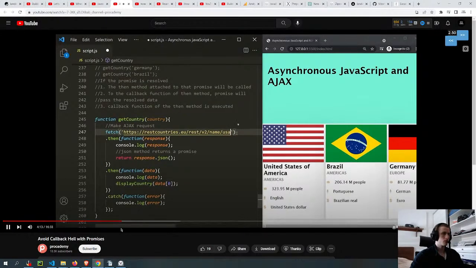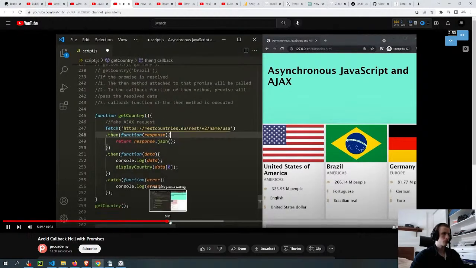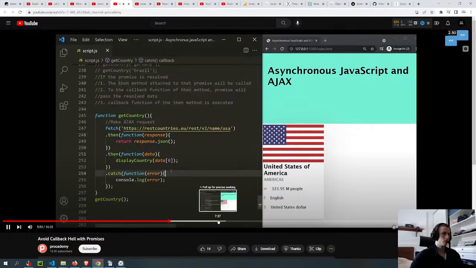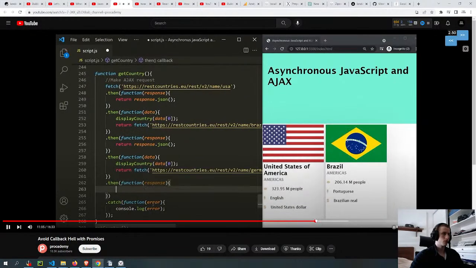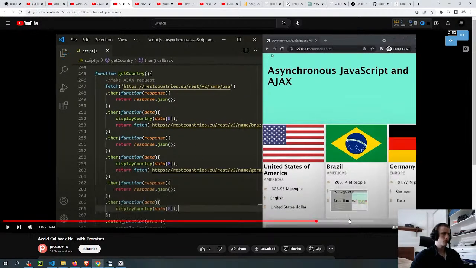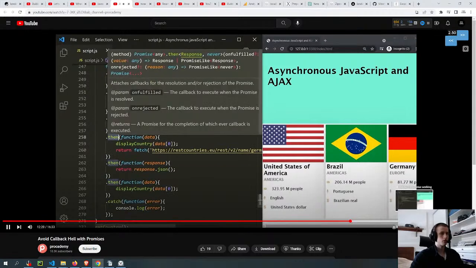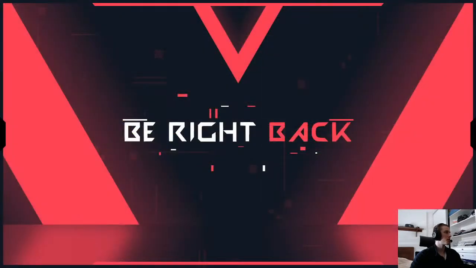Because first, the promise returned by this Fetch API has then methods, right? Now, once we have the data related to United States, Fetch API passes that data to the callback, so it's displayed in the web page. And that's why we can call one then method. If I want to display data related to Brazil also, then I will make another call.